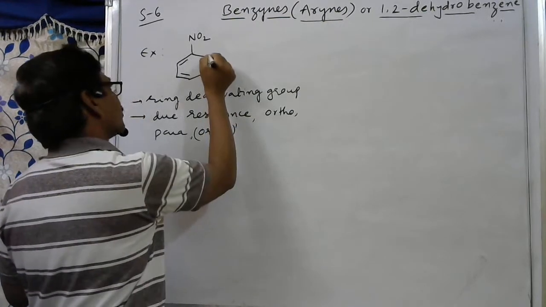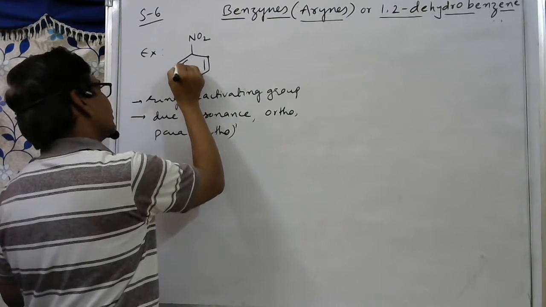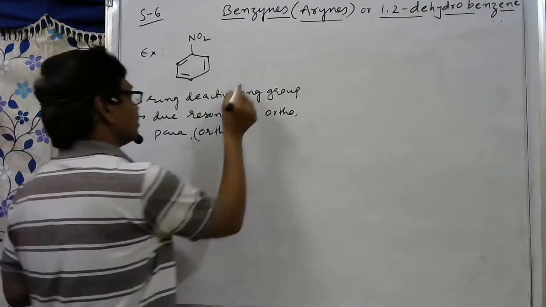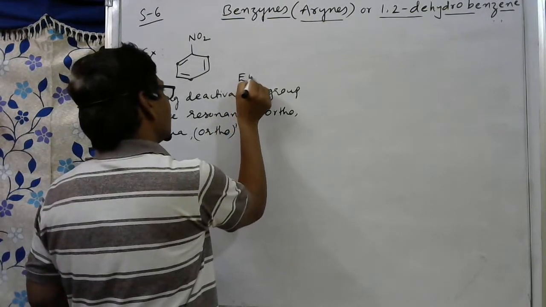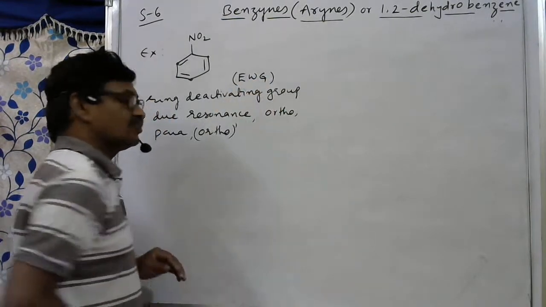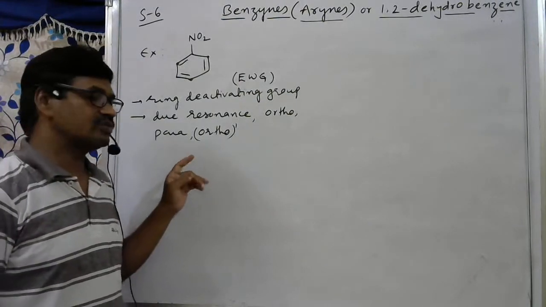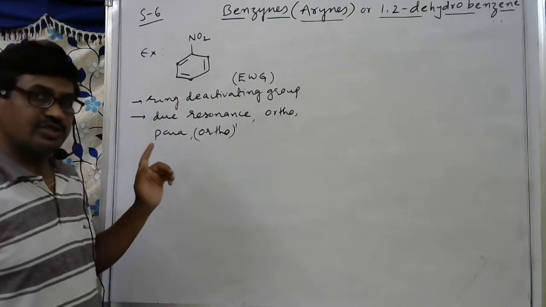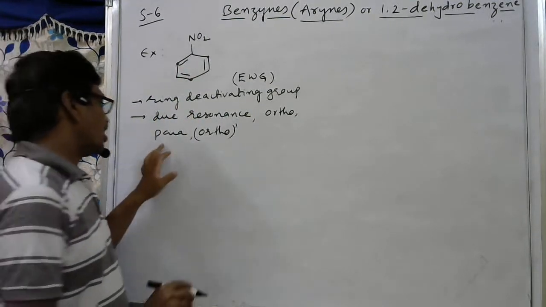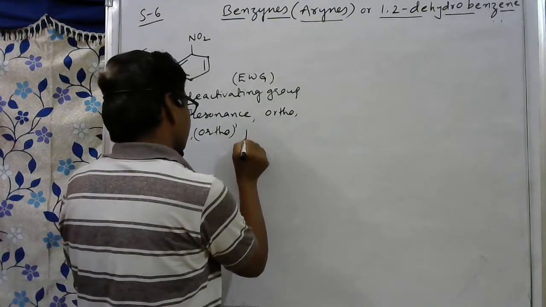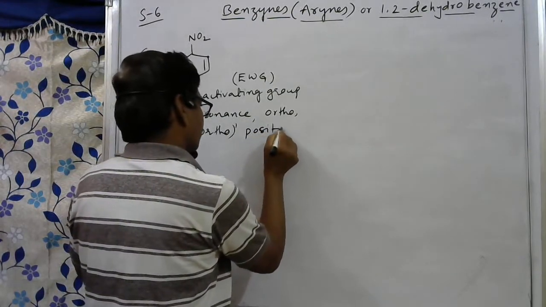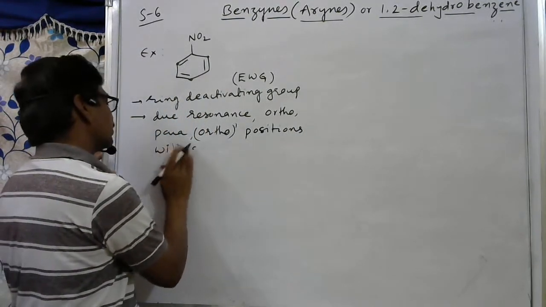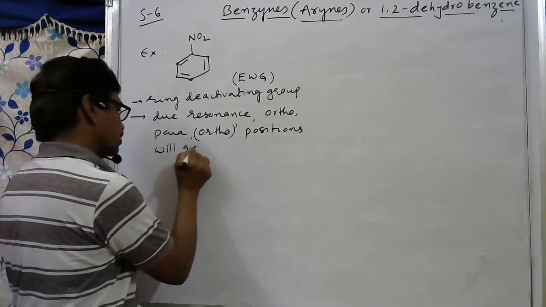Ortho dash means this is the ortho carbon, this is the para carbon, this is the ortho dash carbon. So due to resonance, because it is a ring deactivating group, otherwise we can say it is an EWG, electron withdrawing group. Electron withdrawing groups can accept electrons from the ring, so that the ring is deactivated. So because of this deactivation resonance, ortho, para and ortho dash positions will get positive charge.